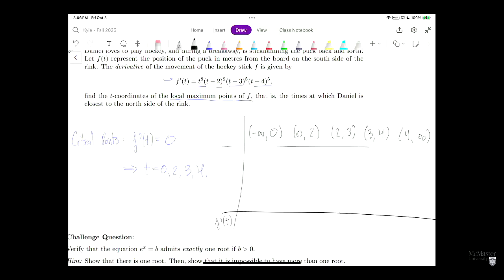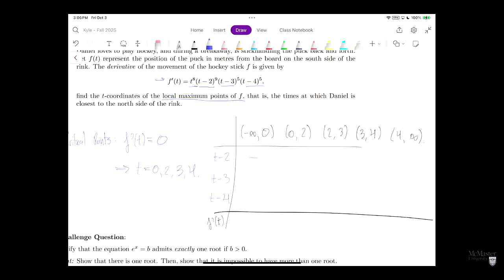So we are interested in the sign of f prime, meaning whether it's positive or negative. Notice that our t to the power of 8 is always positive. So what we care about is the sign of the linear factors t minus 2, t minus 3, and t minus 4. So between negative infinity and 0, the sign of all of these is negative. Between 0 and 2, all of them are still negative.